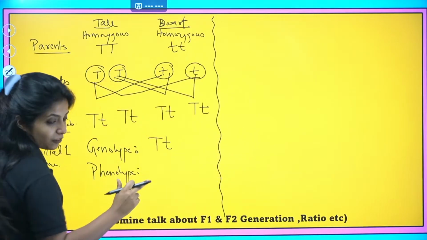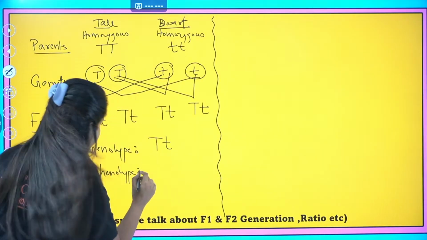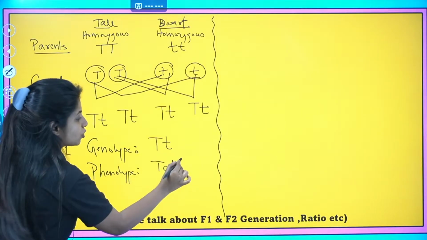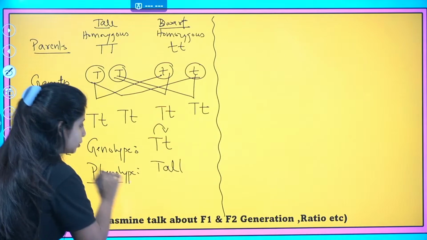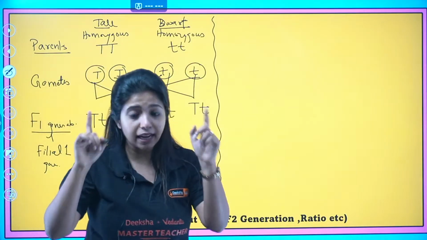Okay, so over here, the phenotype, yes, exactly. Priya said it is going to be tall. Why is it tall? Because this capital T is dominant over the small t allele out there. This is the phenotype. Now just think like Mendel, okay?